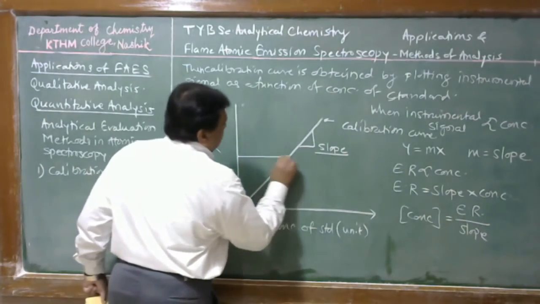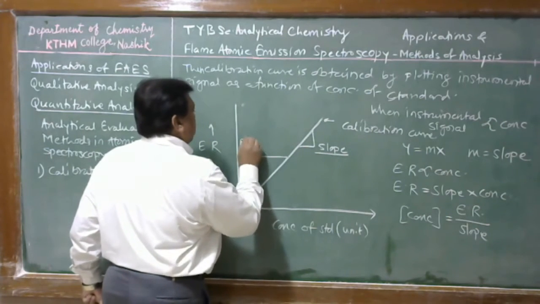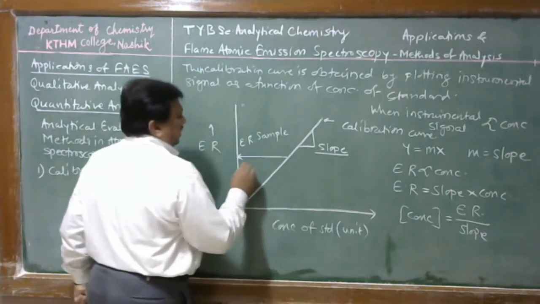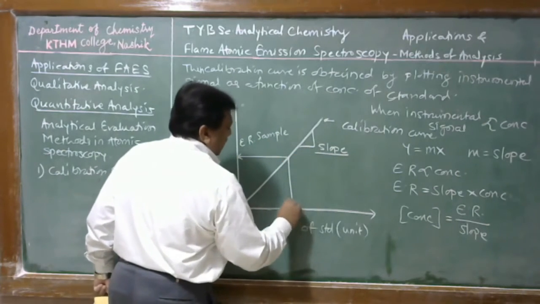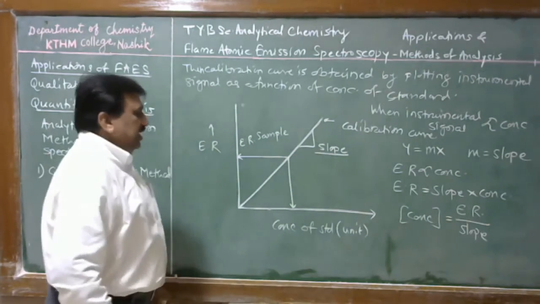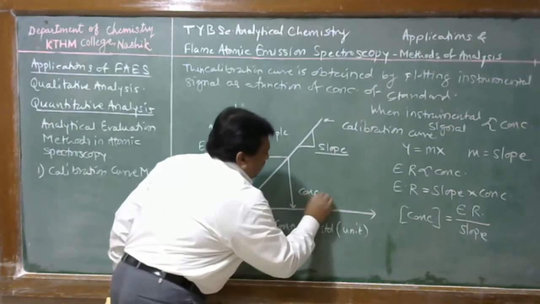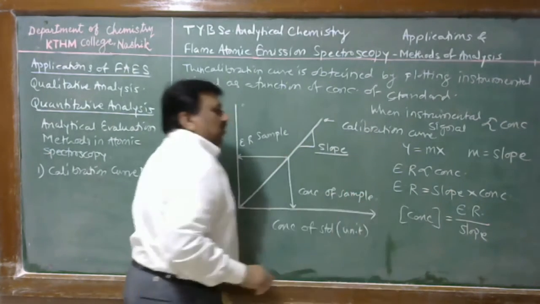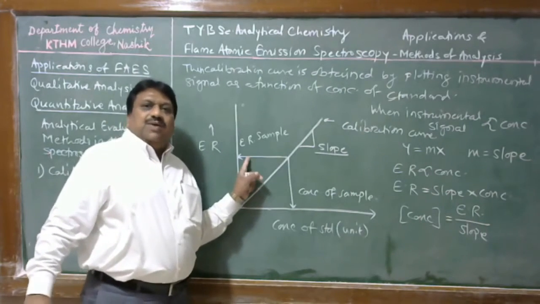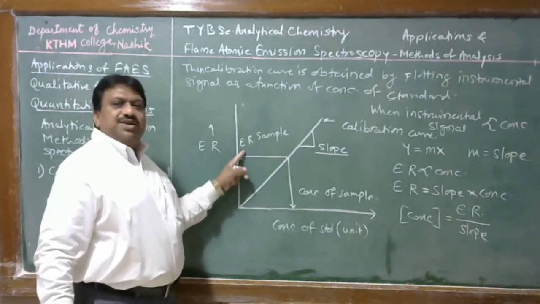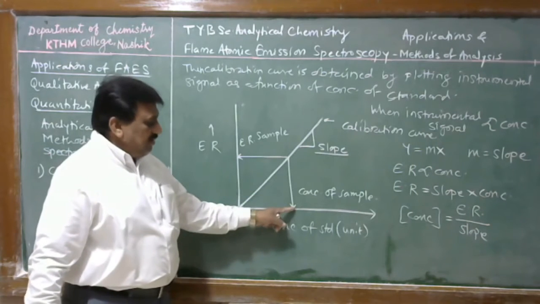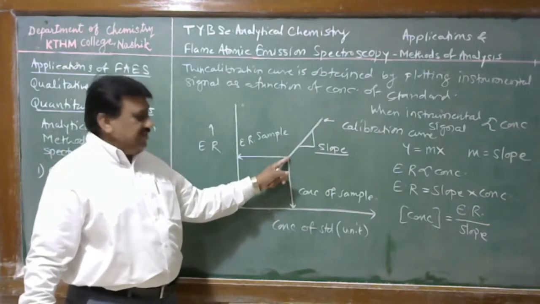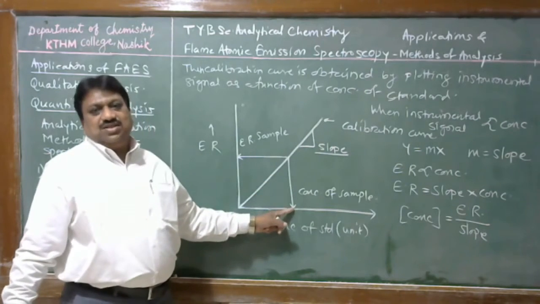Alternatively, if we have an emission reading of the sample, we can calibrate that emission reading on this graph and find the concentration of the sample. Graphically, we can extrapolate the emission reading to the calibration curve and then to the concentration axis to find the concentration.